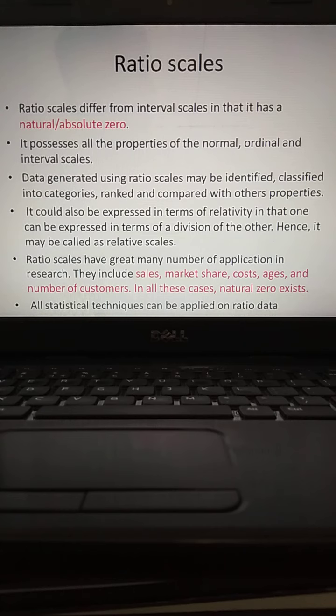Generally the ratio scales are applied on sales data to understand the market share of a company, cost, ages, and the number of customers. If you compare with other scales, the ratio scale is the most powerful scaling method. Okay.